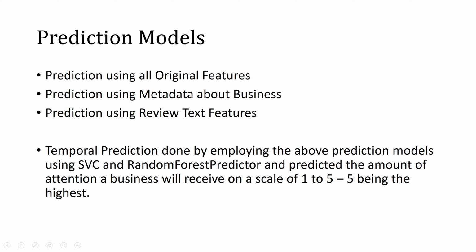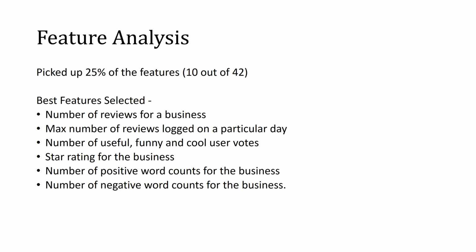For temporal prediction, we've used models like SVC and random forest predictor. We'll be showing you the results later. After PCA and univariate feature selection, the best features selected were the number of reviews for a business, max number of reviews logged in a particular day, number of useful, funny and cool user votes, star rating for the business, number of positive word counts and number of negative word counts for the business.